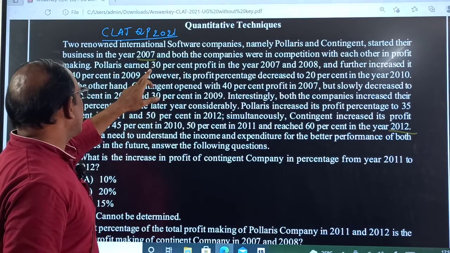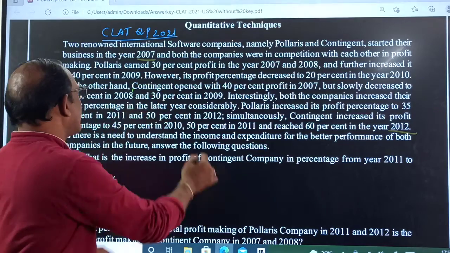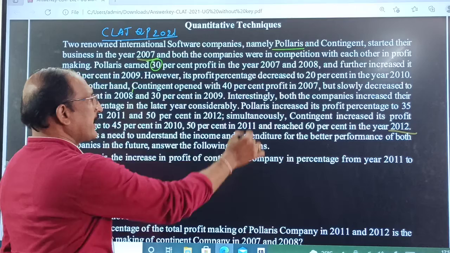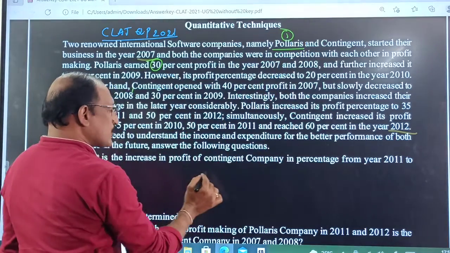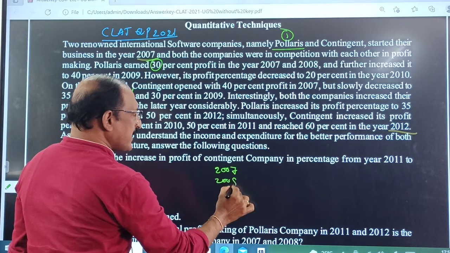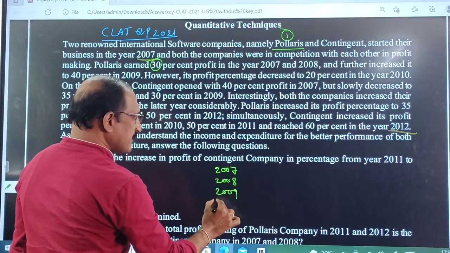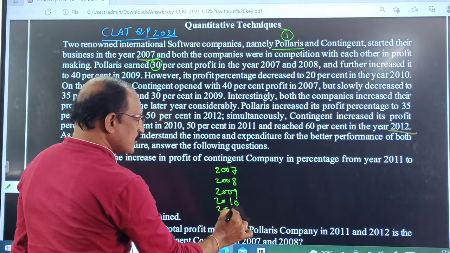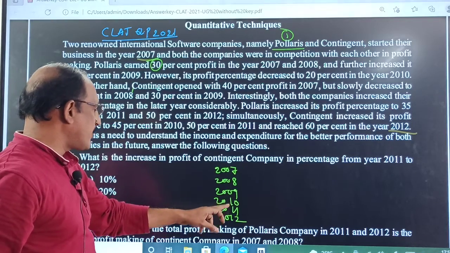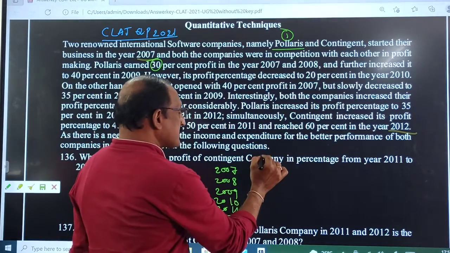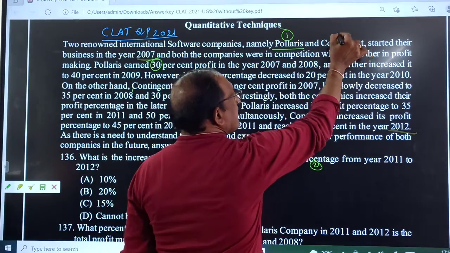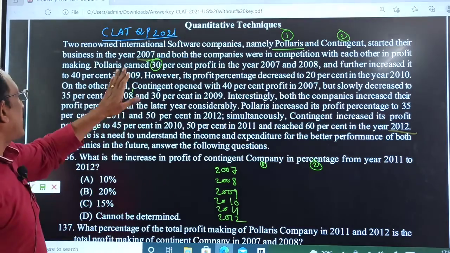In 2007 and 2008 the first company is given 30%. This is Polaris, company 1. The years are 2007, 2008, 2009, 2010, 2011 and 2012. How many years? 1, 2, 3, 4, 5, 6 years. This is the first company, and the second company we will make like this. This is the second company.